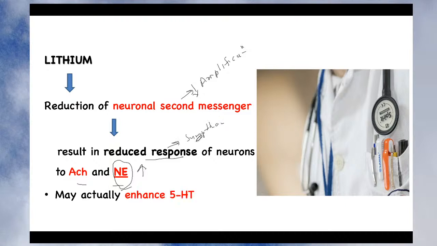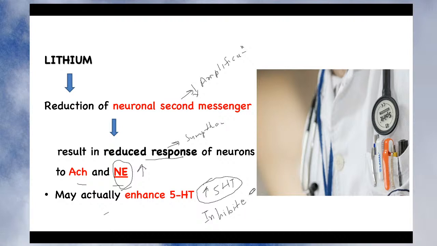However, in case of 5-hydroxytryptamine, it increases the level of 5-HT. 5-HT is a key mediator in case of depression, right? Since there is an increase in the level of 5-HT, there will be inhibition of depression. Depression is due to deficiency of 5-HT, so lithium enhances the level of 5-HT. So this drug can inhibit your depression. So depression is inhibited.